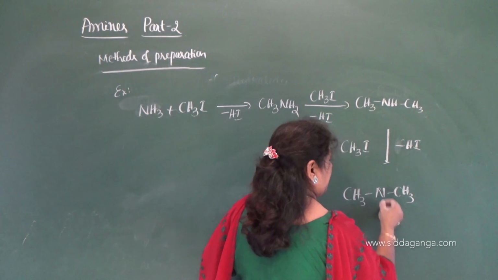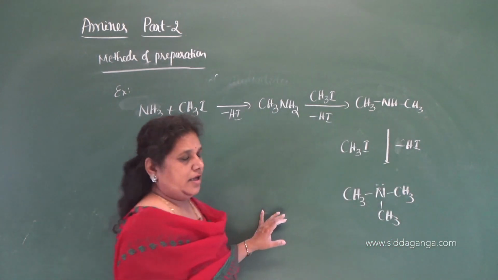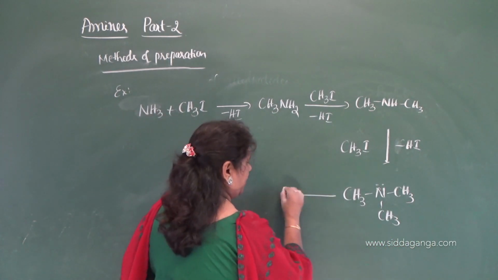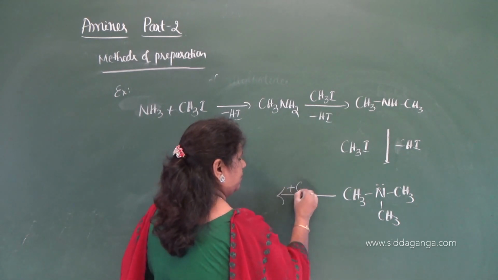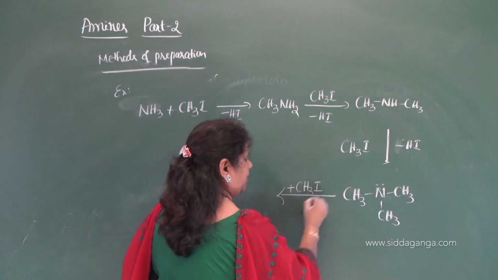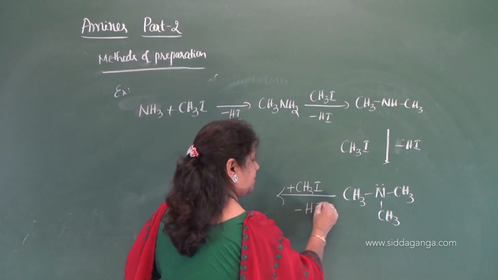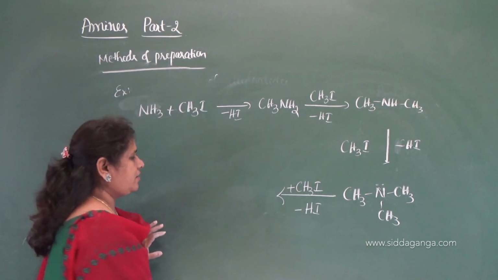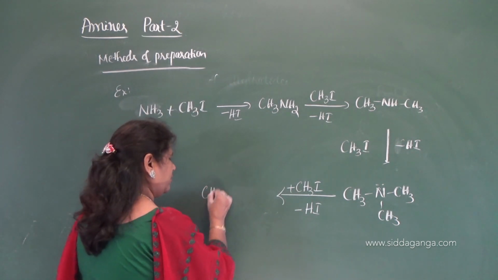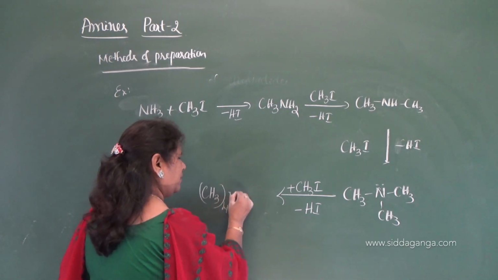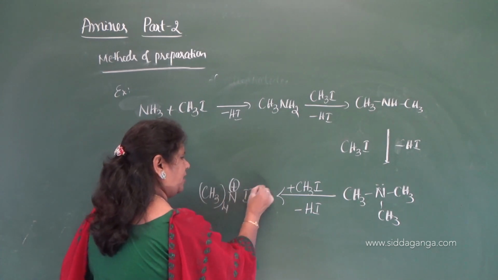Again it reacts with one more molecule of methyl iodide. With the elimination of hydrogen iodide, you will get (CH3)4N plus I minus.